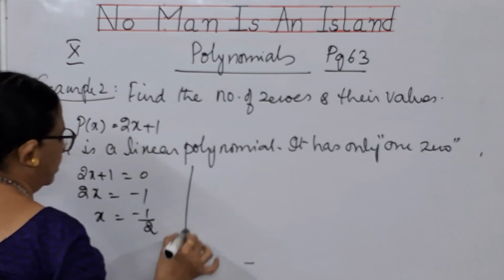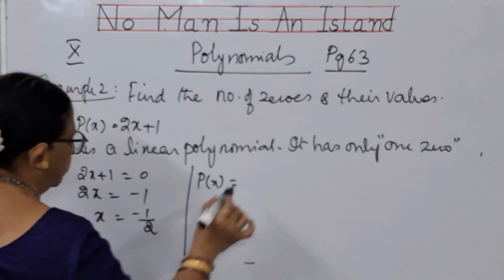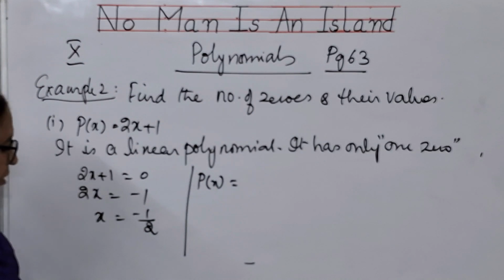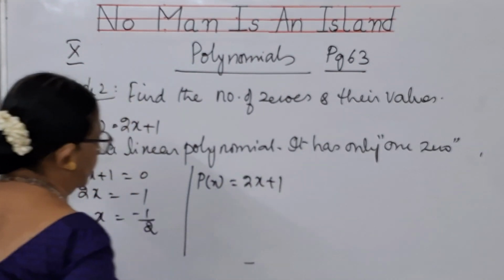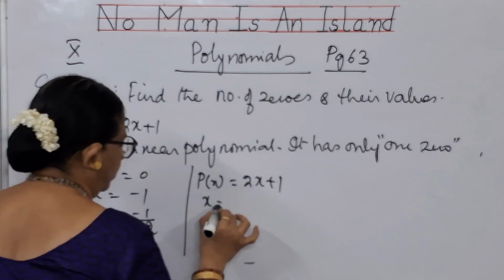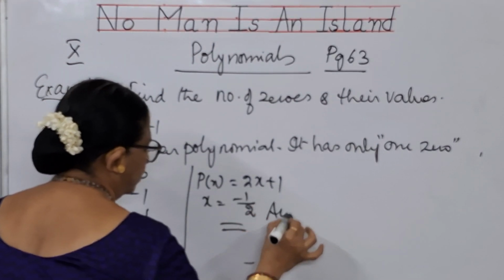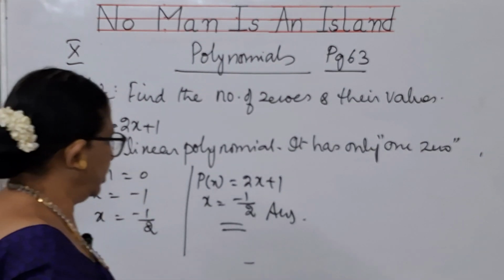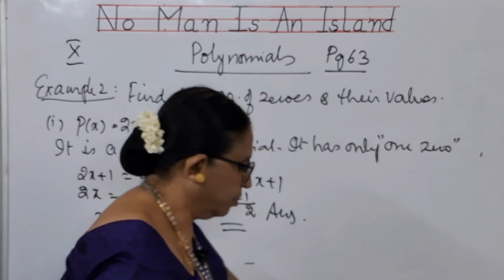So for P of x equal to 2x plus 1, the zero you have got is x equal to minus 1 by 2. This is the answer, children. Copy this, children.